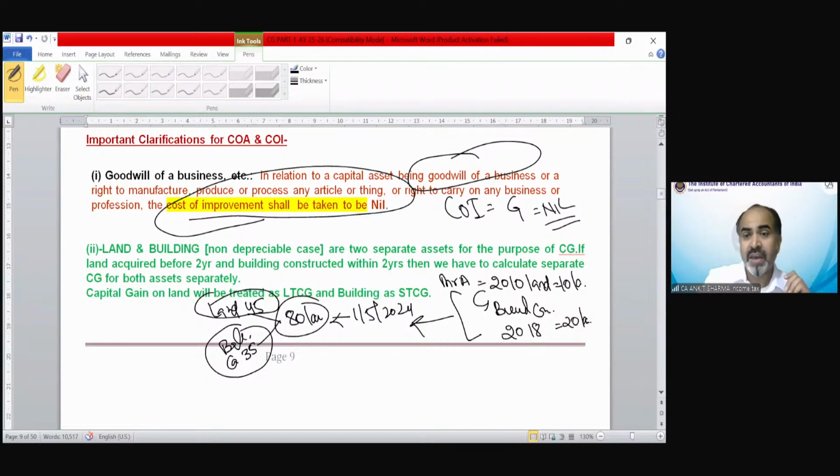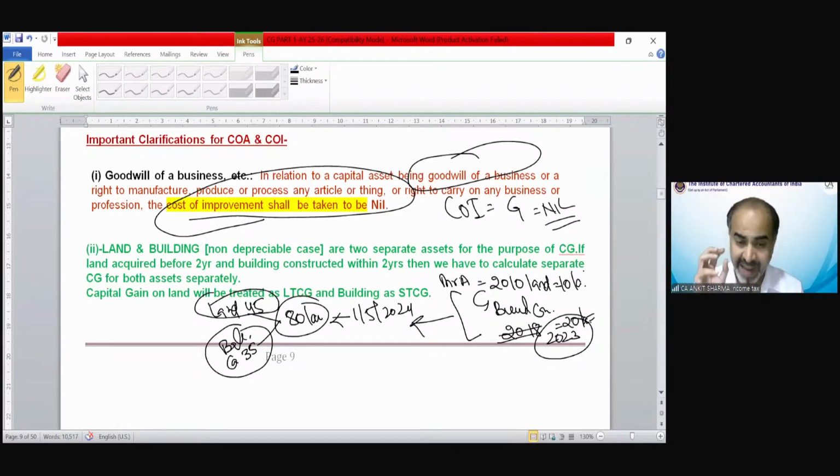Because suppose the construction has been completed in 2023, then this construction value would not get the benefit of indexation. It would be treated as short-term. So if it has been treated as short-term, the indexation would not be applicable on the value of 20 lakh rupees, and the tax rate would also be different.